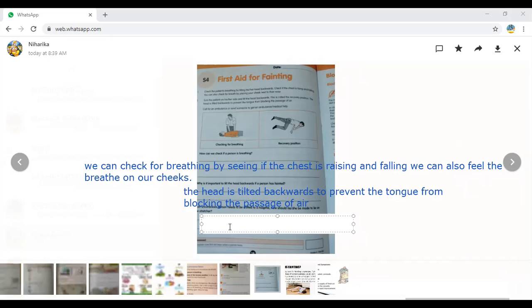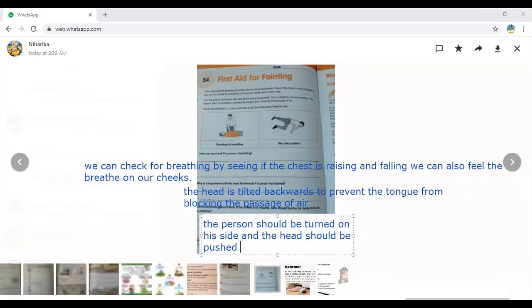Third question. If an unconscious person needs to be shifted to a hospital, how should he or she be made to lie on the stretcher? ఎలా పడుకోబెట్టాలి stretcher మీద. The person should be turned on his side and the head should be pushed backwards.